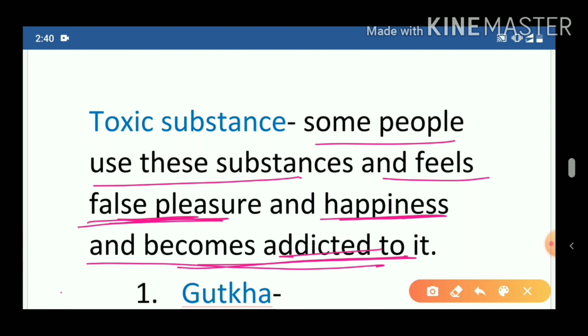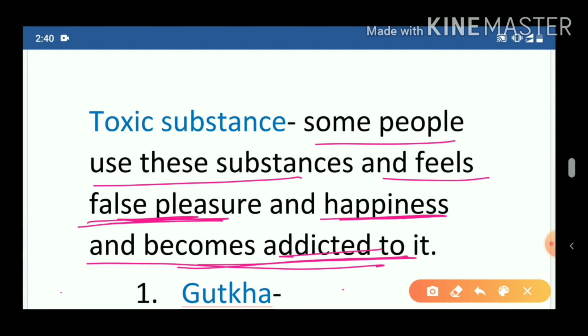After eating these substances they feel that they are the happiest person in this world. They feel pleasure, or they say that they are tension free when they eat this type of substance. Their tension becomes less. So this is a false feeling. Nowadays the young generation is addicted to these toxic substances.